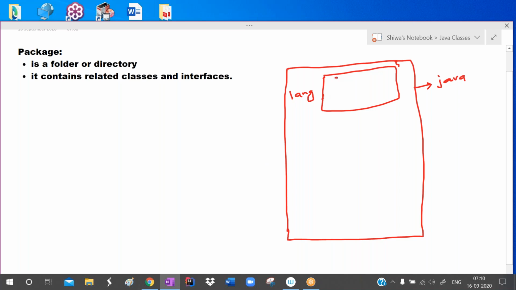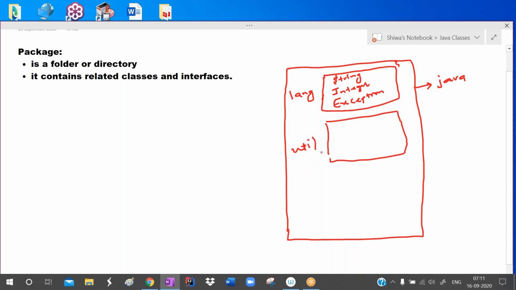In the lang folder, some predefined classes are there, like the String class, StringBuffer class, wrapper classes like Integer class, Double class, and all the exception classes like ArithmeticException class. Such types of classes and interfaces are provided in the lang package. Similarly, another folder is there, named util, with all the utility related classes.